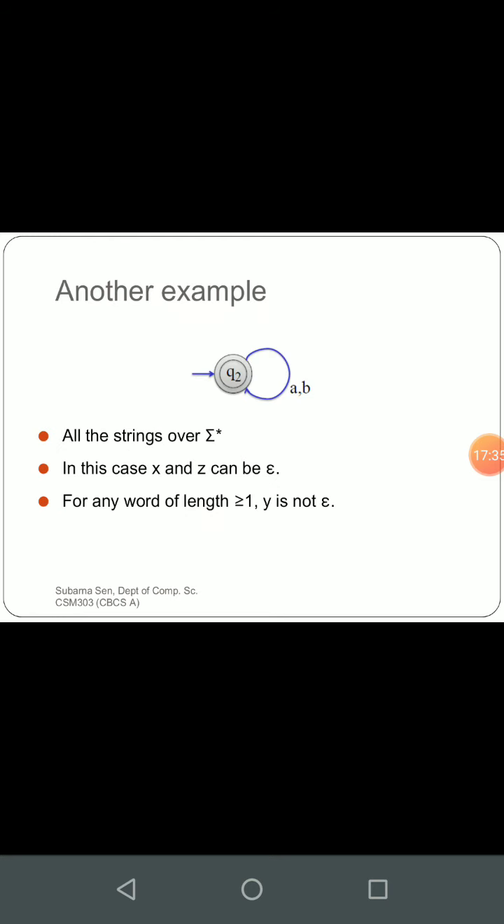You can see another example, this one. In this case, you can observe that both a and b have been pumped into the machine. So in this case, out of x y to the power i z, x and z are nothing, they are null, right? Only the y part is there.